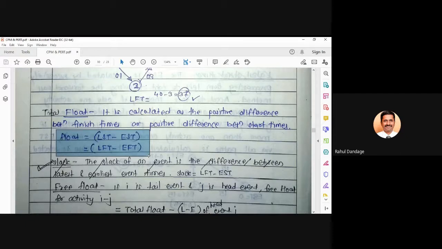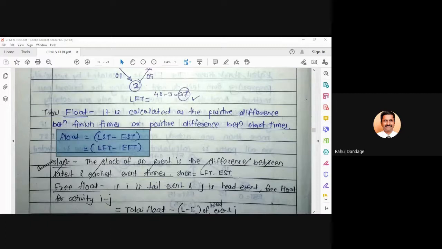Now somebody may have a question. Till now we have only understood how to calculate EST and LFT, but we haven't understood how to calculate LST and EFT. Is it correct? Anybody has this question in mind? Yes. We are going to the float, and float requires either both start times or both finish times.